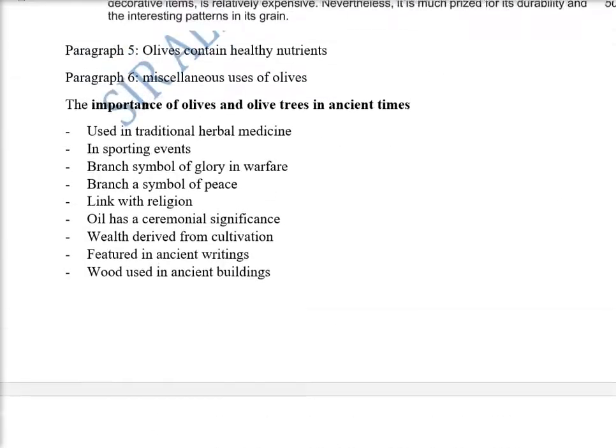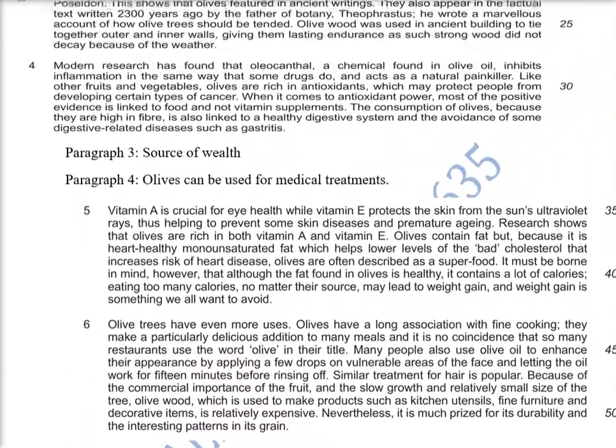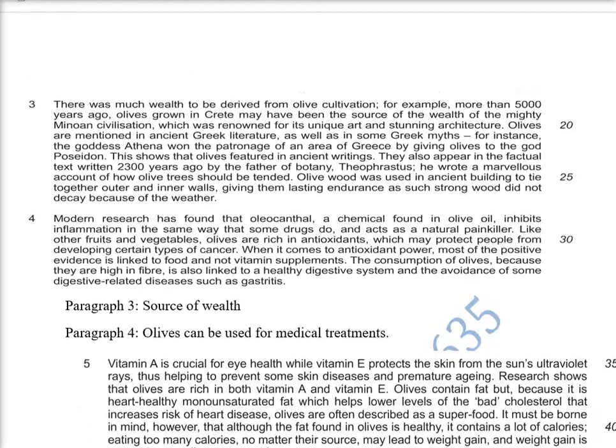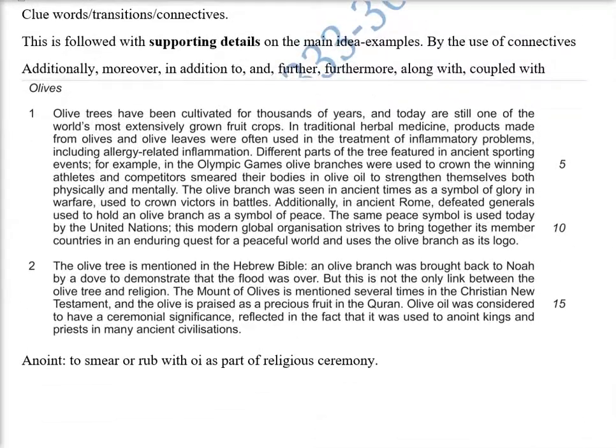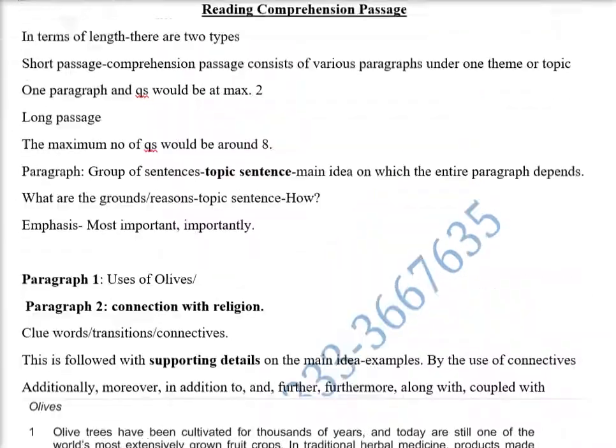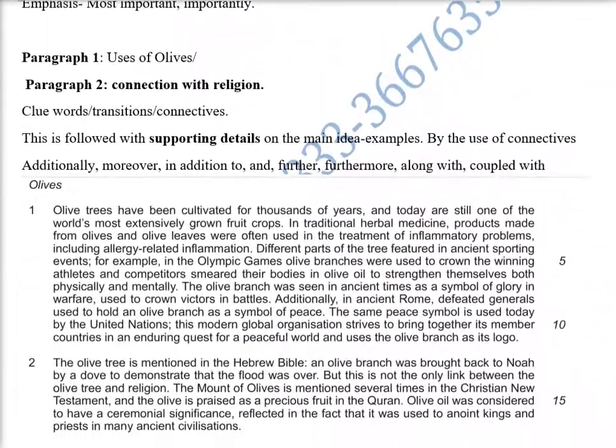I hope that it's clear. This is the 2020 May June paper, Passage 1, Olives. Okay. This is the end of this session.